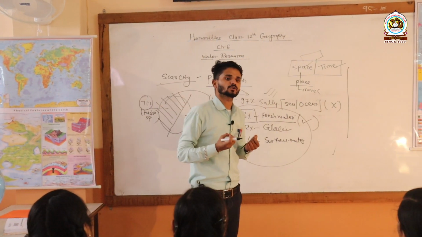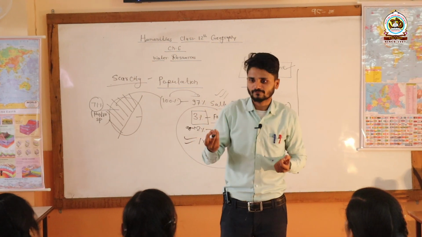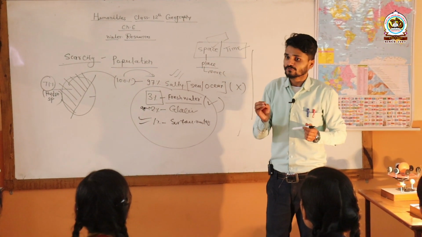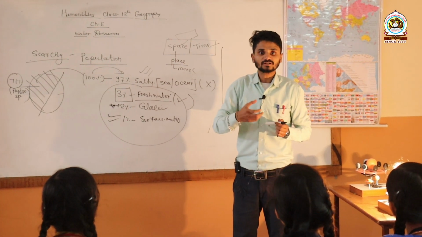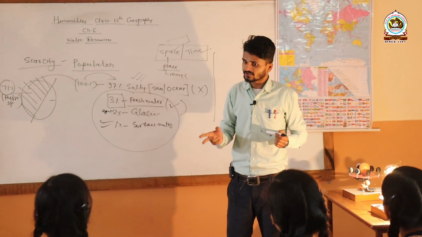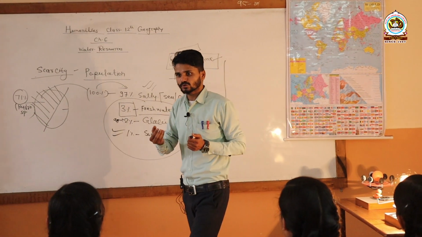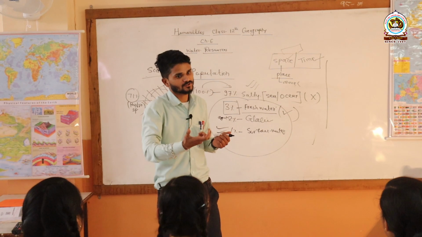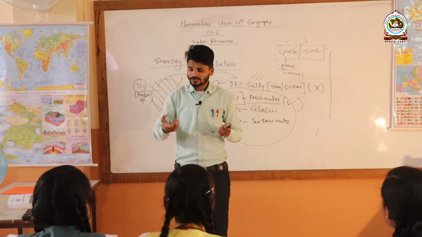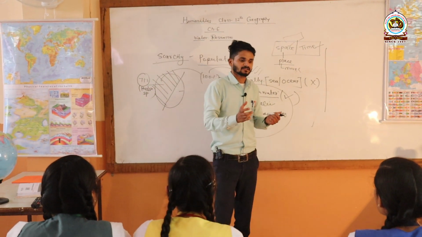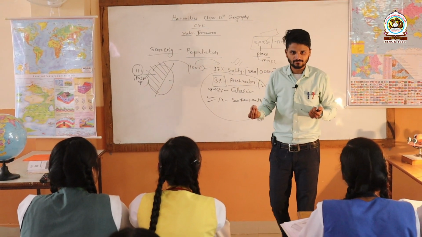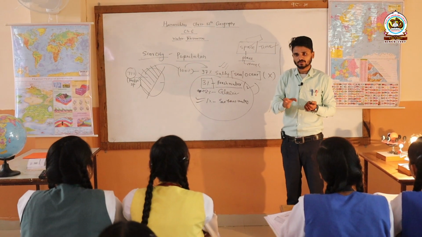So if we talk about India or the world, so many states are there where water disputes are going on. Water disputes means disputes over the distribution and division of a river's water, because all the states want to use 100% of the water, but definitely that is not possible.